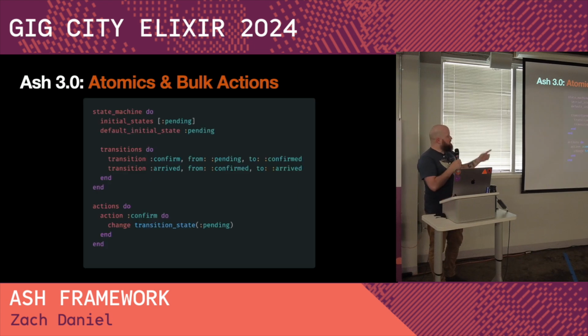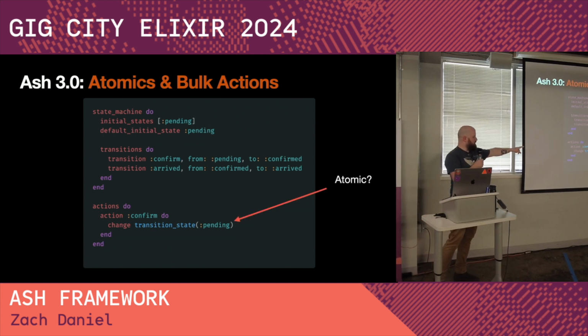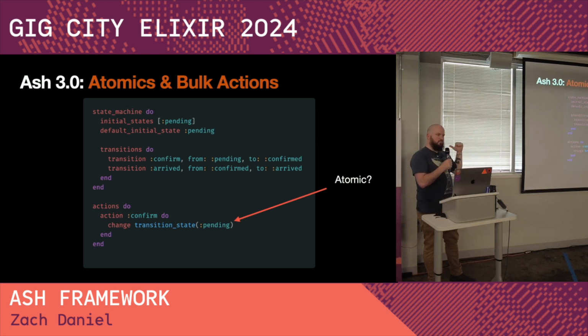So we have a thing called Ash State Machine. In Ash State Machine, it lets you define the allowed transitions from one state to another state. Many of you may have seen this sort of thing with Ecto State Machine or GenStateM or all these sorts of things to build state machines, and we let you do that with Ash resources. But what about this? This is a change that is not supposed to just move the state to pending. It has to be a valid transition, right? So it depends on the old state whether or not you're allowed to move to the new state.